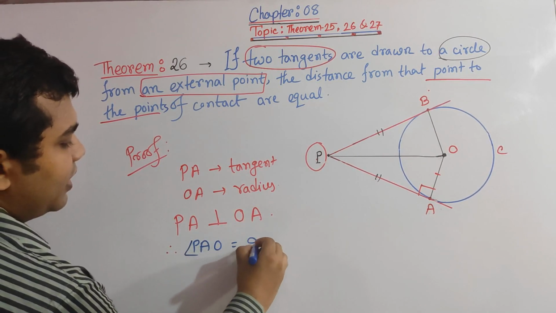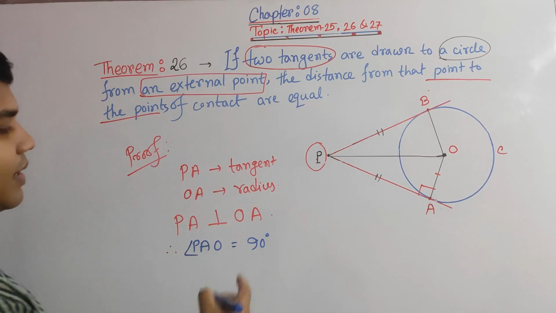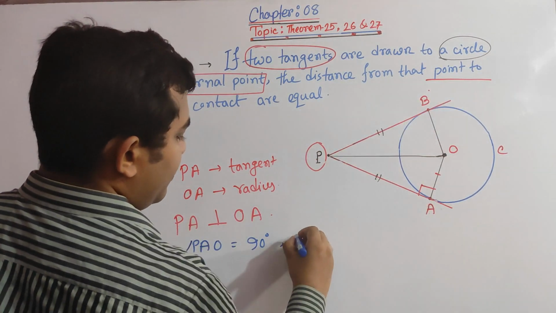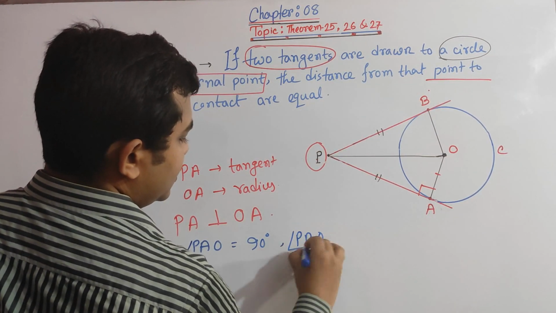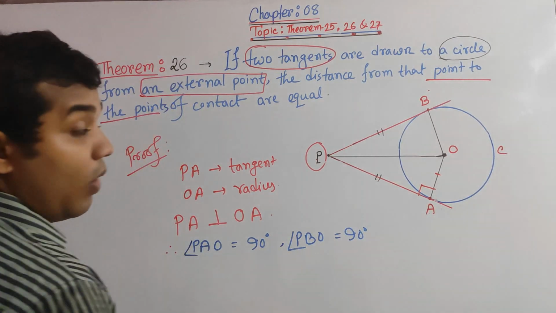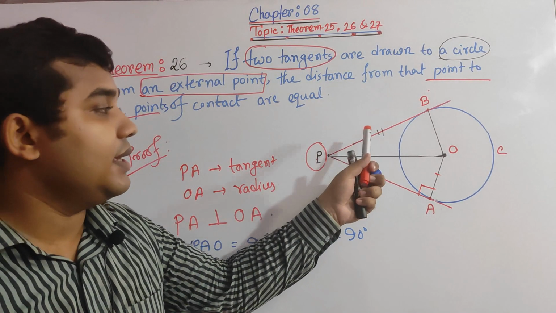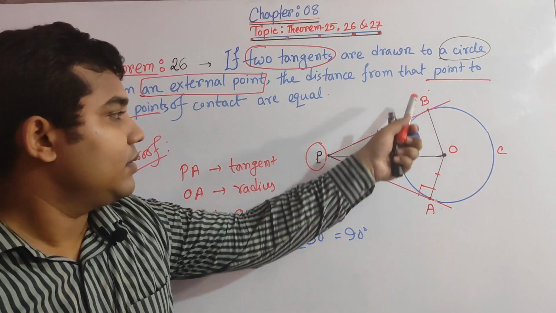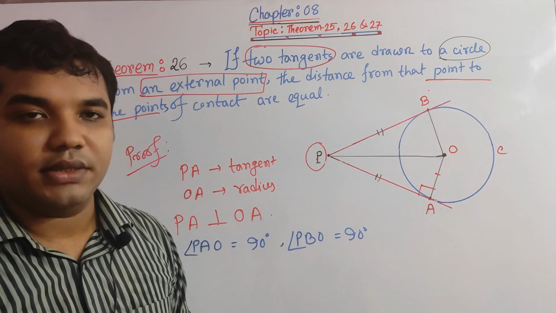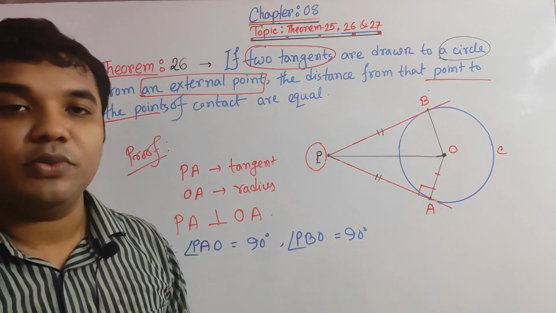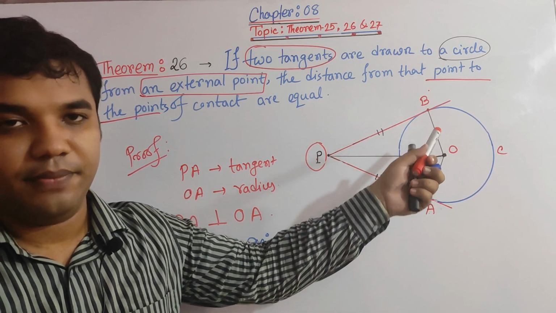So PAO equals 90 degrees. Similarly, PBO is also 90 degrees. Why? Because PB is the tangent and BO is the radius, and we know the radius and tangent must create an angle of 90 degrees.